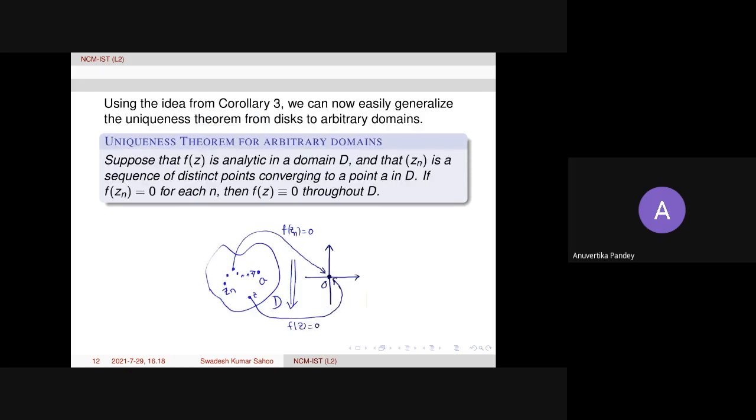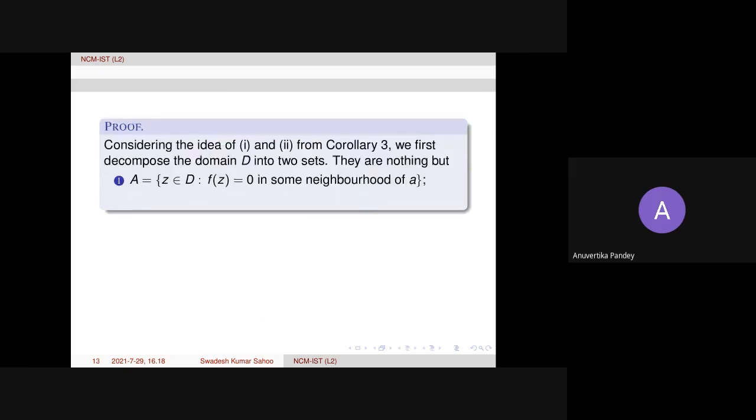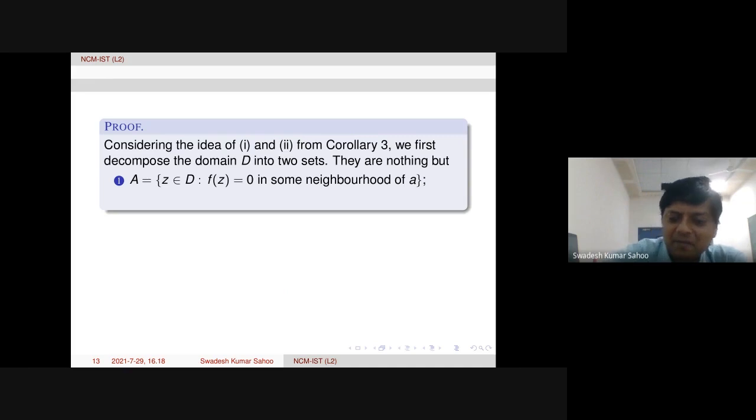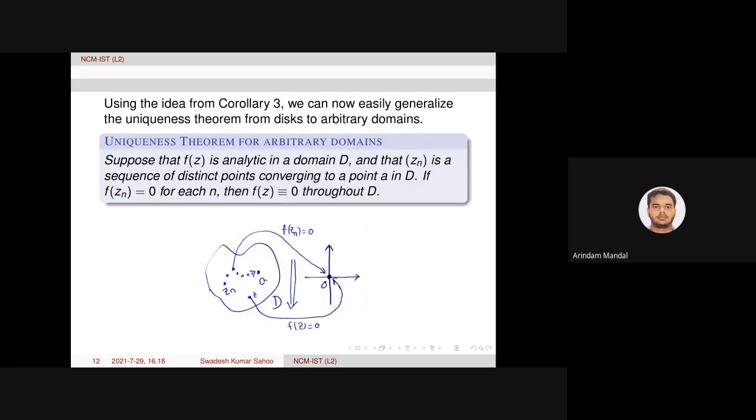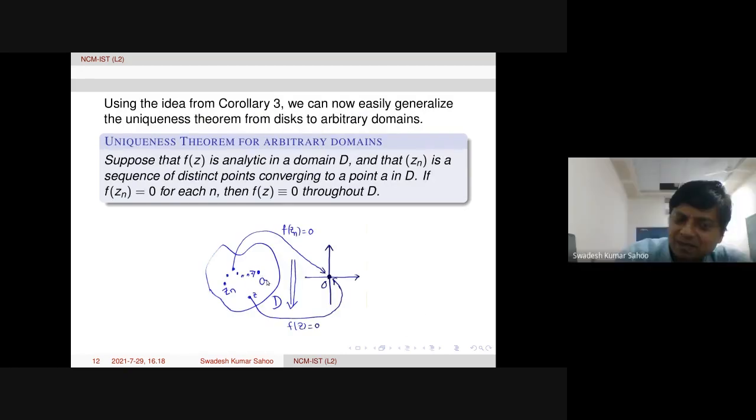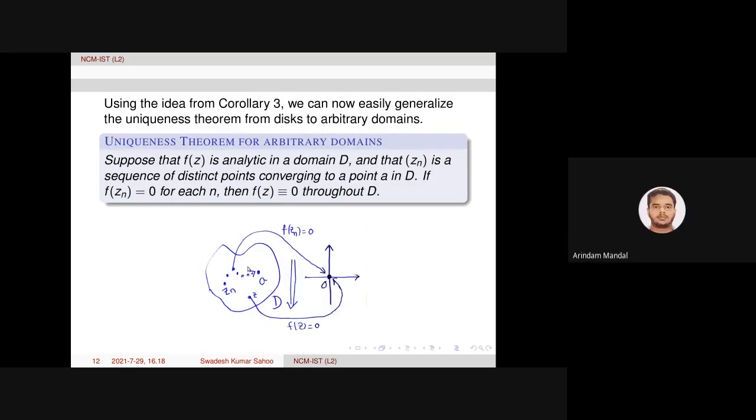So f(z) is identically 0. So that point a is in A. Yes, a will be in A using that z_n goes to a, and f is analytic means f is continuous. Therefore, f(z_n) goes to f(a).